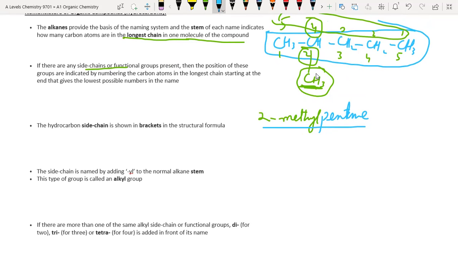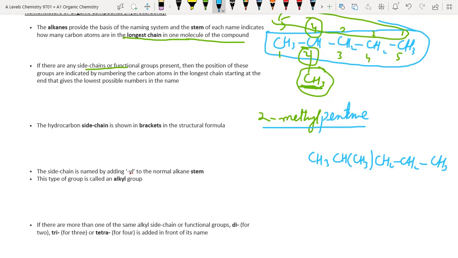Hydrocarbon side chain can be placed in brackets like this: CH3, CH3, CH2, CH2, CH3.